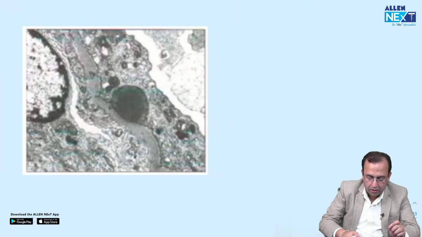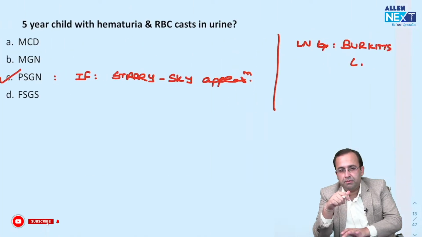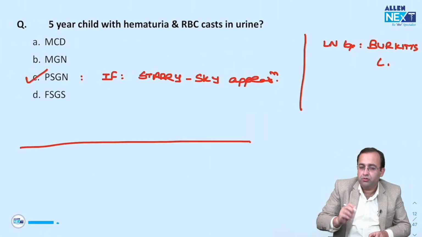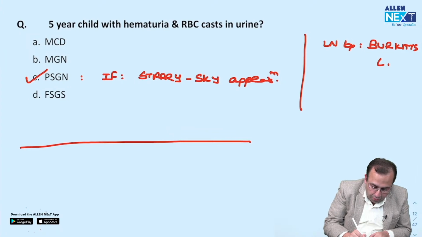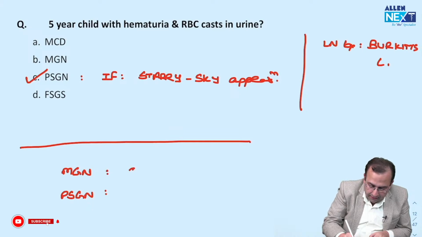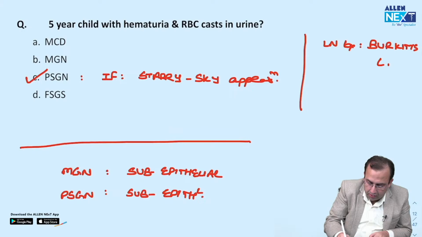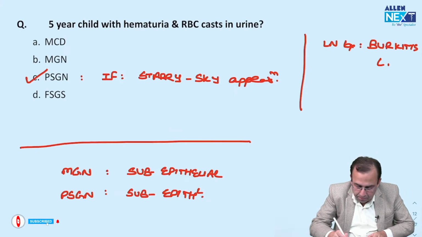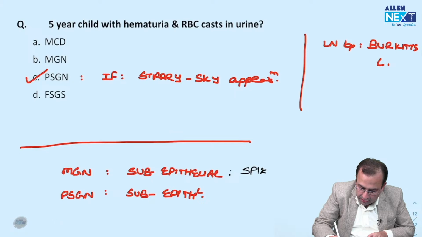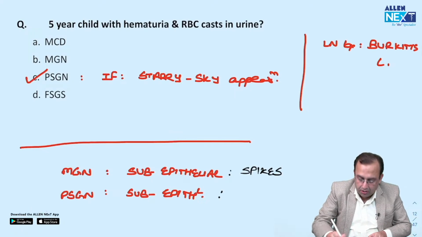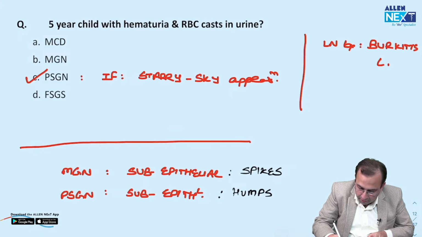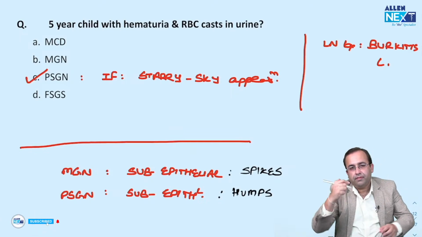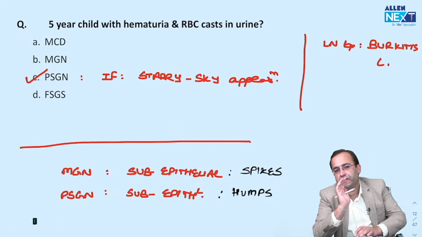Next question. This was this time's NEET PG question, a written MCQ, so it can again be asked in your paper. Both MGN and PSGN have a subepithelial deposit. The special name of deposit seen in MGN is spikes. Spikes are seen in MGN versus humps, which are seen in PSGN. Both are subepithelial in nature.